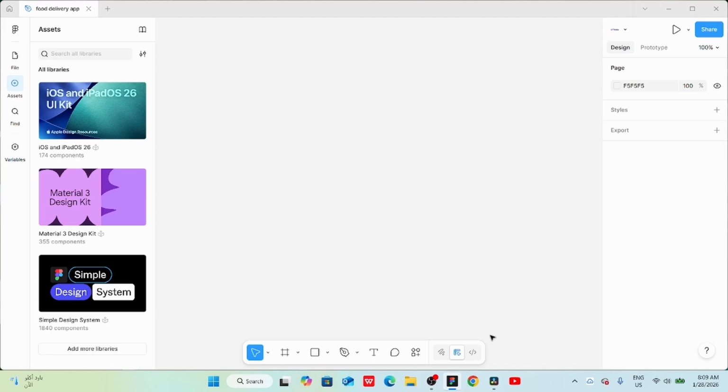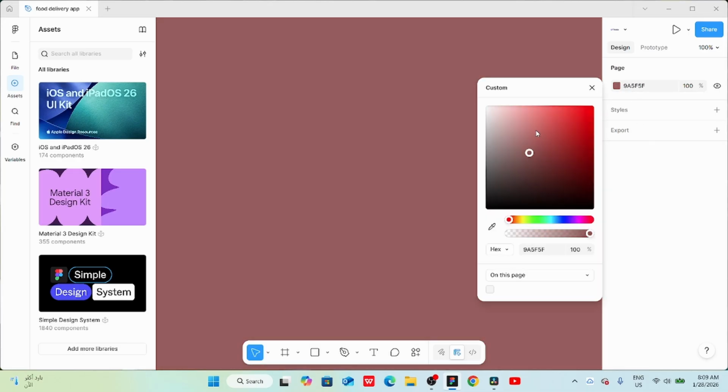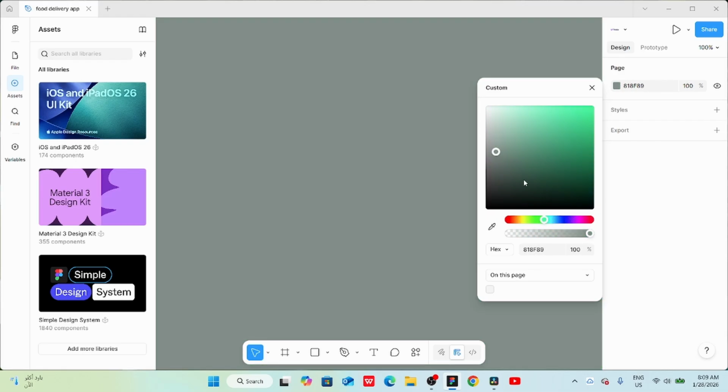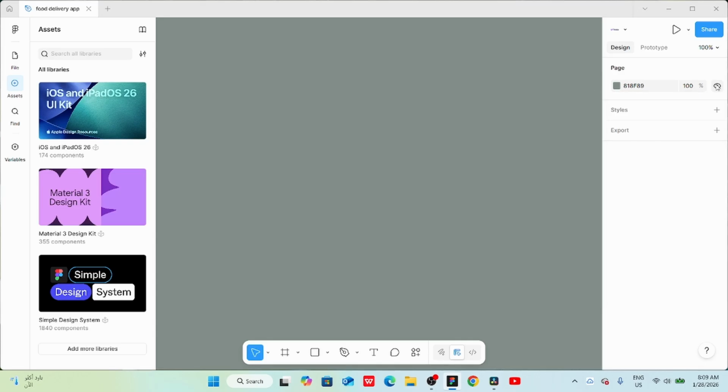The last section we're going to talk about is Properties panel. From here, we can edit the properties of any design element we add to canvas. However, when nothing is added or selected on canvas, we can only change canvas color, increase or decrease its opacity, or hide canvas color by clicking on this eye icon here. We can also see our styles such as text styles, color styles, effects, and layout guides.